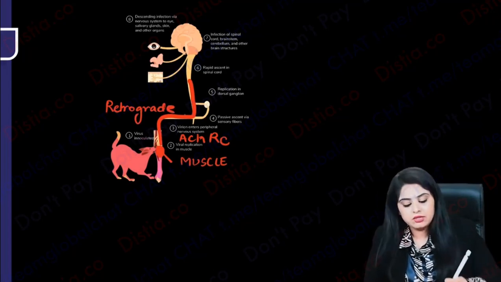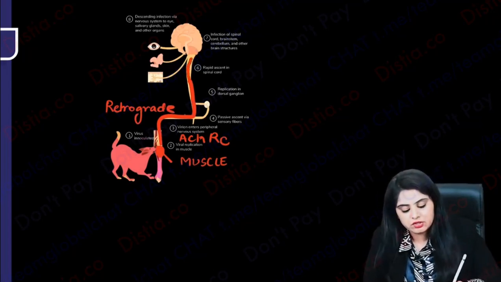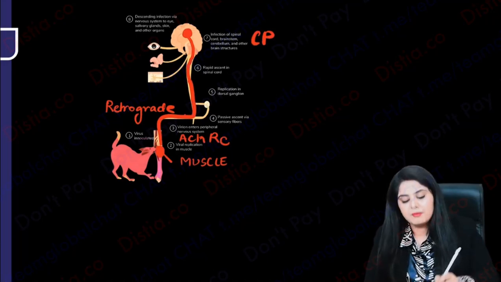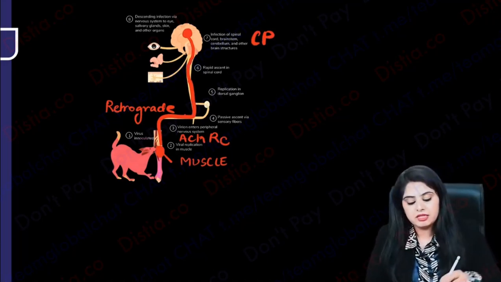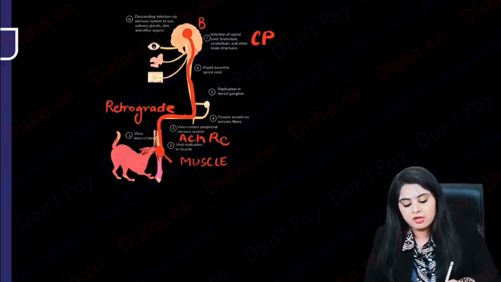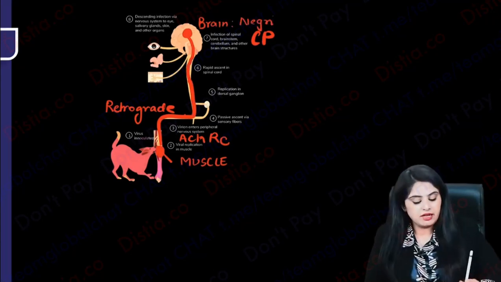And where is it trying to reach? It is basically trying to reach the spinal cord and the brain. So it is going in what direction, ma'am? It is going centripetally. After going centripetally, what will form in the brain? Which bodies are formed? We all know in the brain there is formation of Negri bodies, and after formation of Negri bodies, what will happen? The brain gets involved.